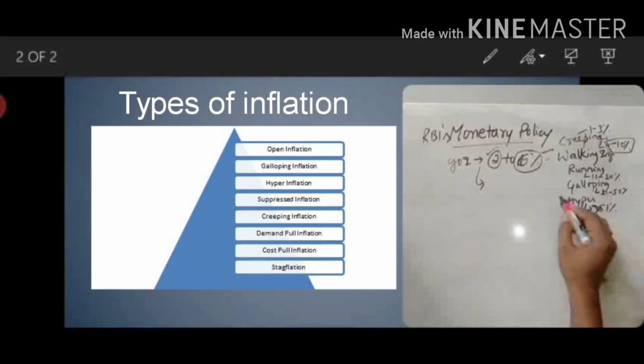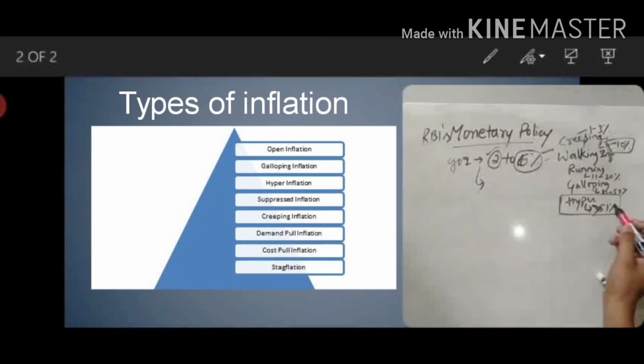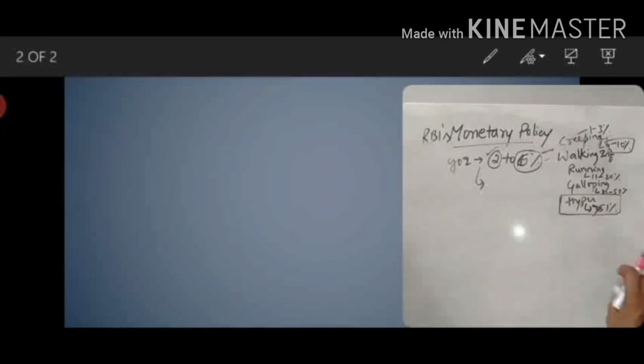Recently Venezuela has encountered this hyperinflation. It is very dangerous for any country. Prices should not increase by 51% over a period of time. For example, a pen costs 10 rupees at present. Over a one year period, it has become 60 rupees. No one will be ready to consume that product because the value of the rupee has gone. So it has to protect the value of the rupee.